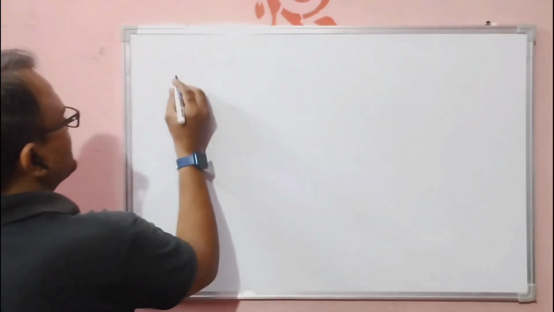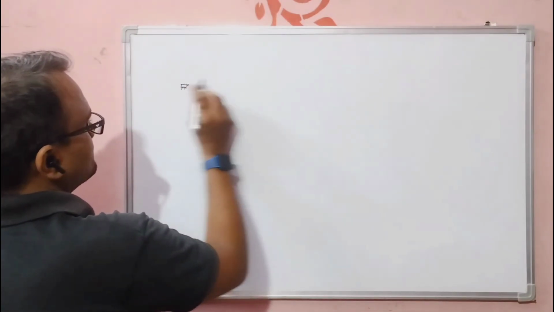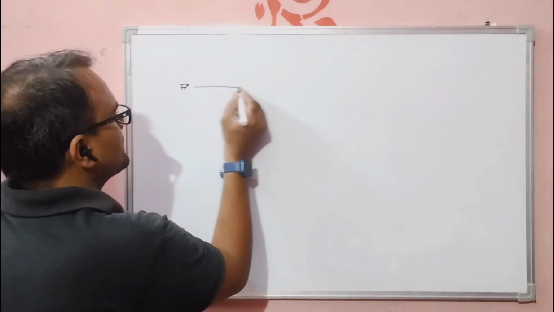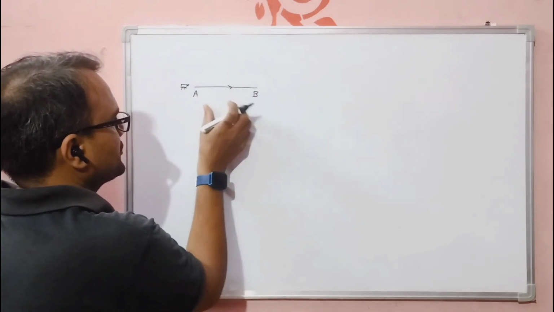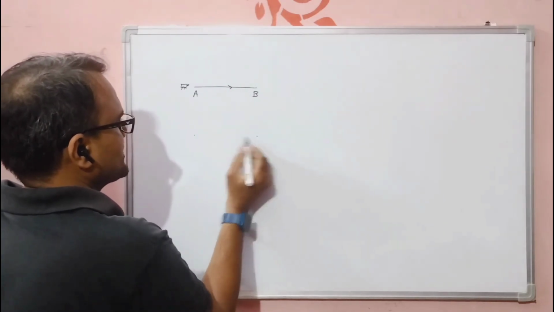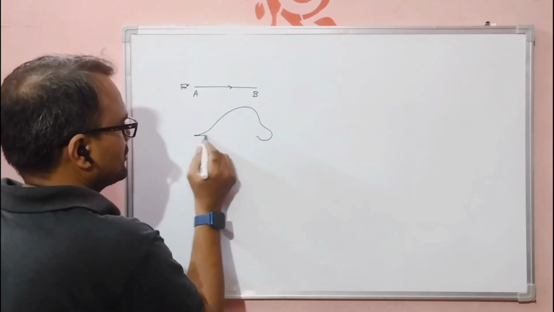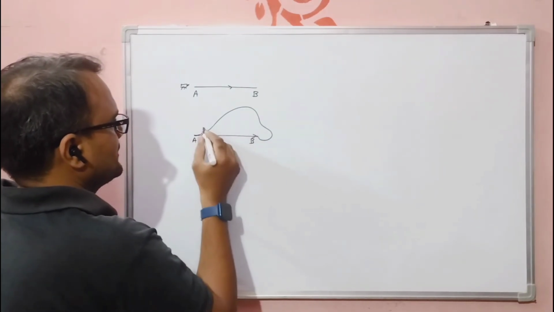Let's start with a very simple example. Suppose an insect is moving on the blackboard. There are two possibilities. This insect either can go in a straight line from A to B, or it can take any irregular path from A to B like this.